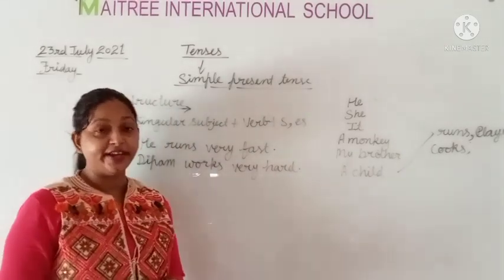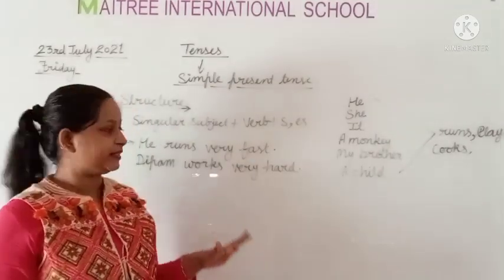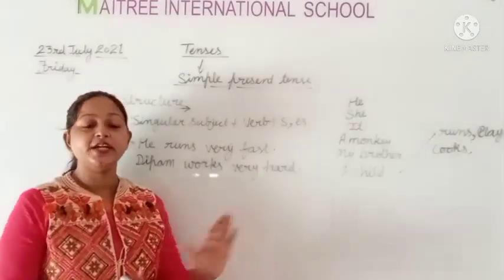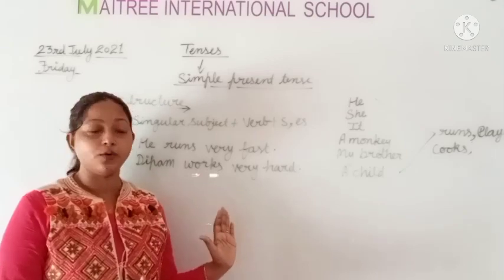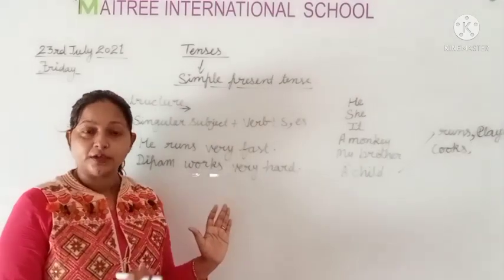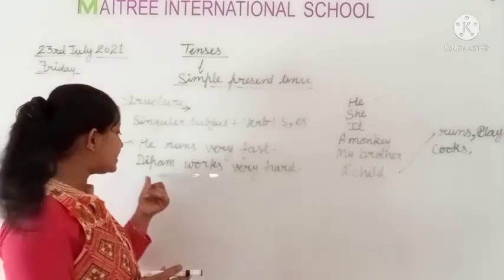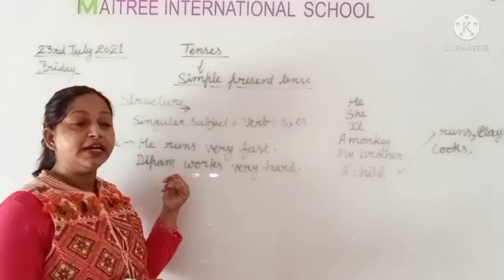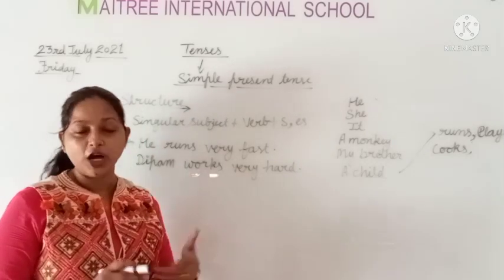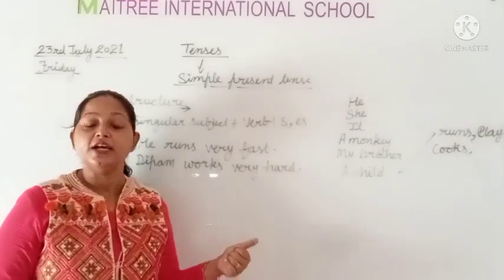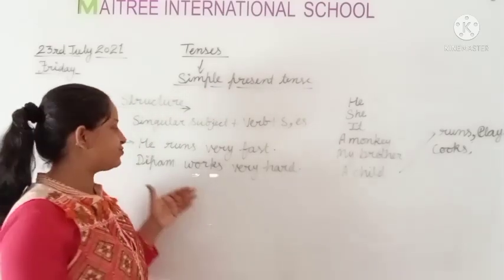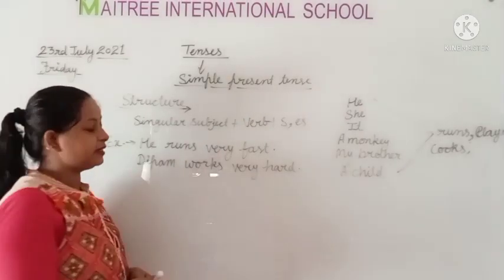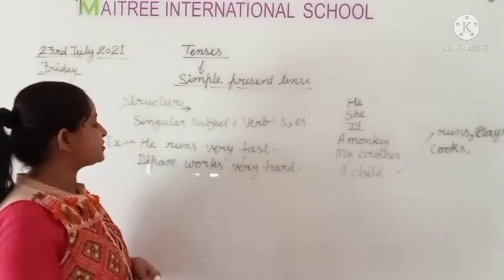Then we talk, yes, students, when we talk about habits, this is the habit of Deepam, that Deepam works very hard. So students, when we talk about habits, then we use simple present tense. Okay students, these are the example of singular subject structure.